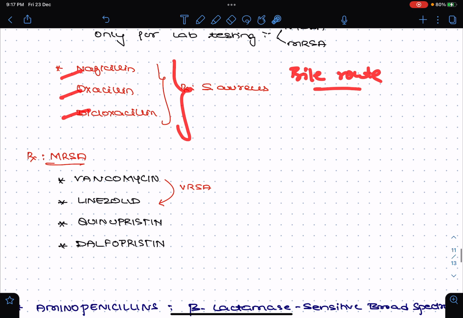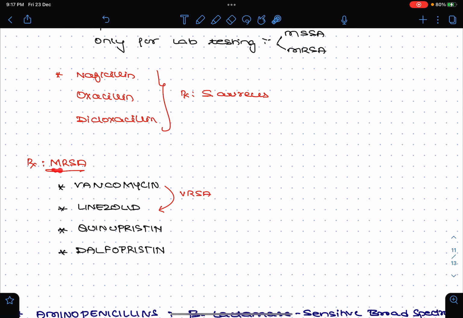So under this, let us see if the bacteria is resistant to methicillin. It is called methicillin resistant staphylococcus. So in case of methicillin resistant staphylococcus, you are going to give vancomycin. So vancomycin will be your drug of choice in case of methicillin resistant staphylococcus. If vancomycin is also not effective, then in case of vancomycin resistant staphylococcus, your drug of choice will be linezolid. And also you can give a combination of quinupristin as well as dalfopristin.